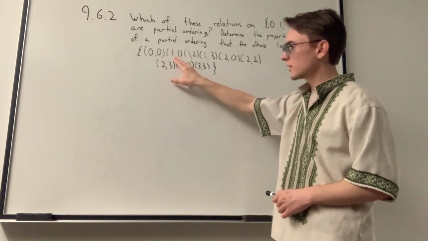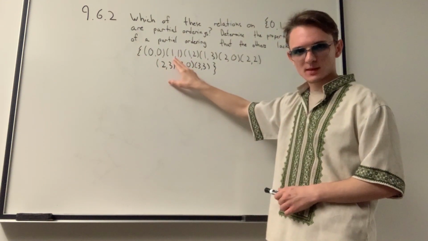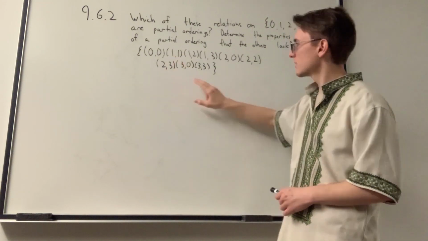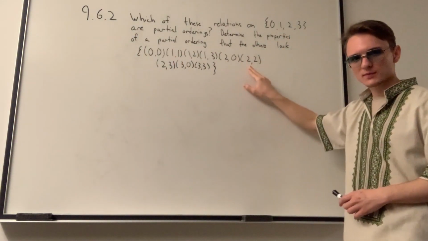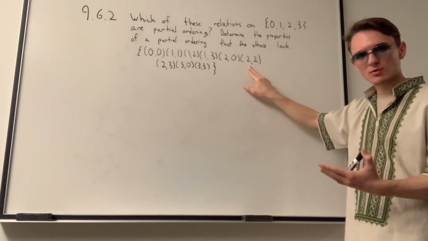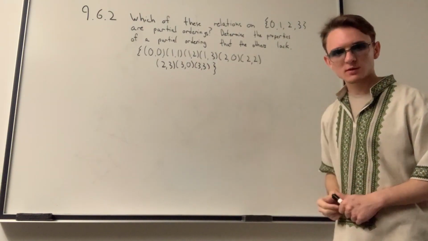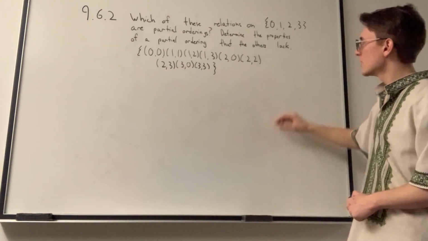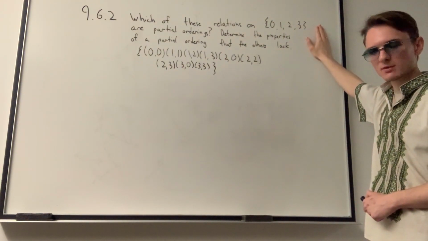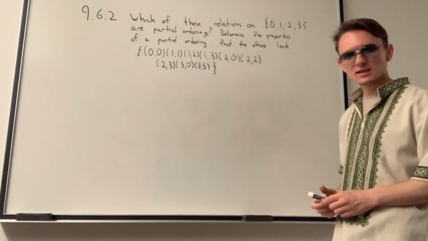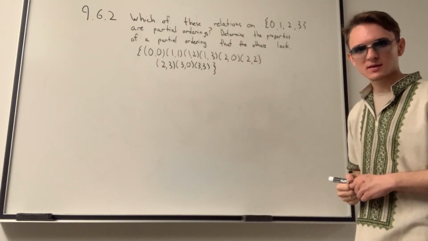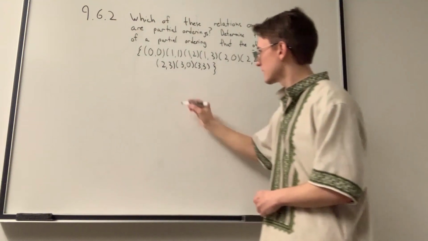We have 1 reflecting back on itself, so that's the second element. We have the (2,2) pairing, so 2 reflects back on itself. And we have the (3,3) pairing, so 3 also reflects back on itself. Because every element in our set reflects back on itself, we can say that our relation is reflexive.